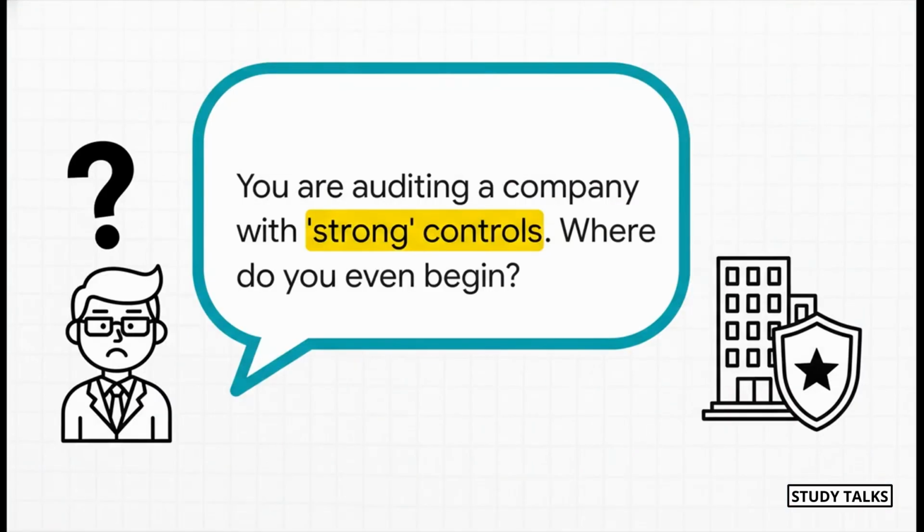To make this all feel real, let's build our entire discussion around this one simple scenario. Imagine you're told the client has strong controls. I mean, that sounds fantastic, right? But what does that actually mean for your audit? What's your first step? Your second? We're going to use this scenario to map out the entire process, step by step.